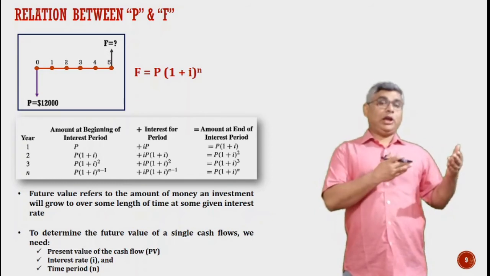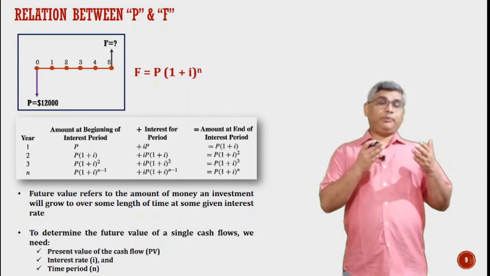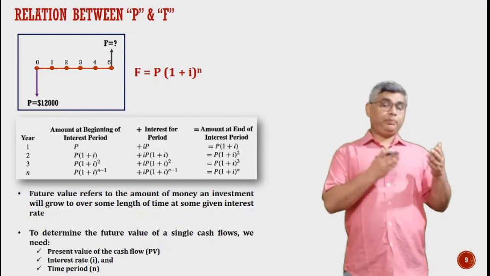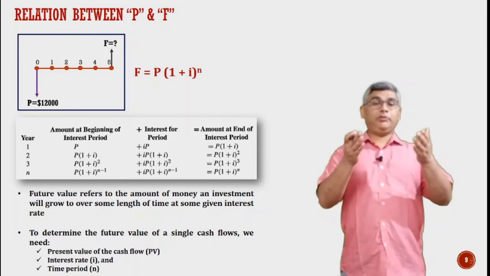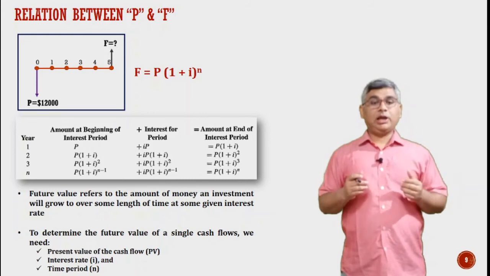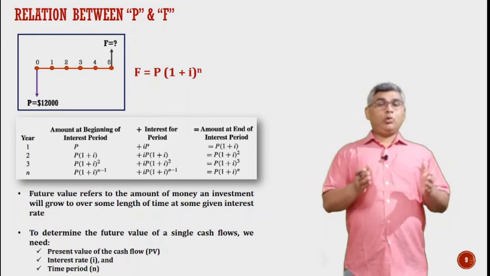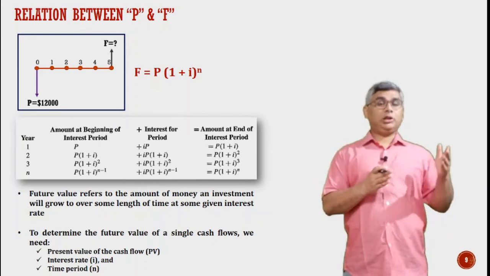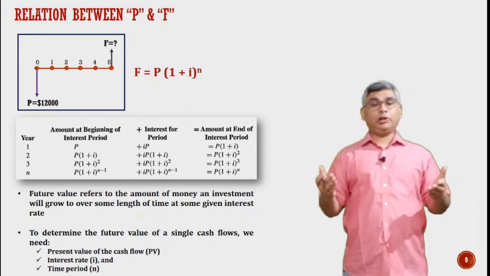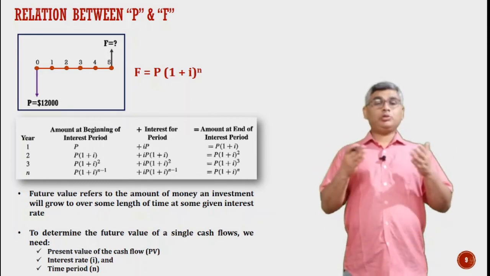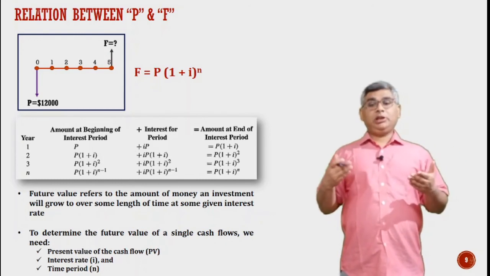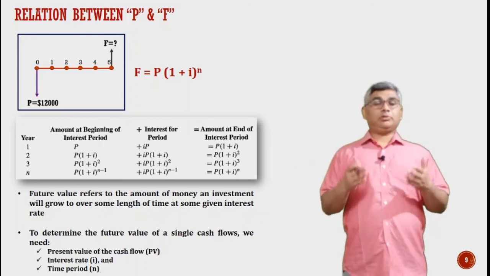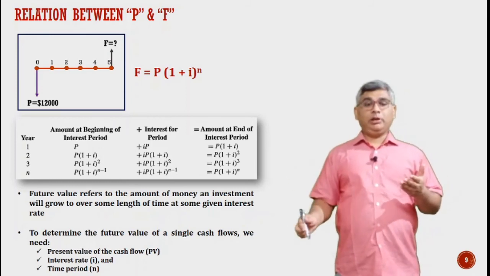Similarly, if we are interested in finding the future worth of any transaction P, it will be F = P(1 + i)^n, which is evident from the table given in the slide. If we know the amount of the present transaction, the interest rate, and the time period, using this relationship we can find the equivalence of any present transaction in the future. So this is the relationship between P and F.